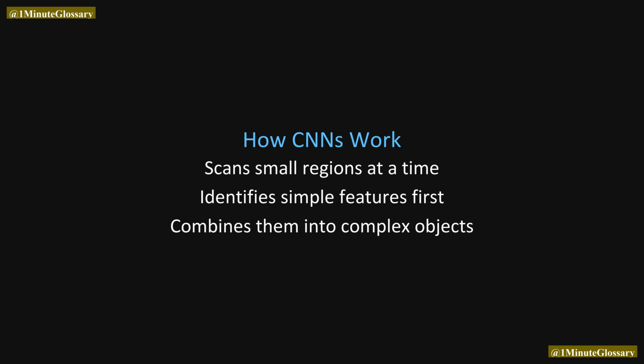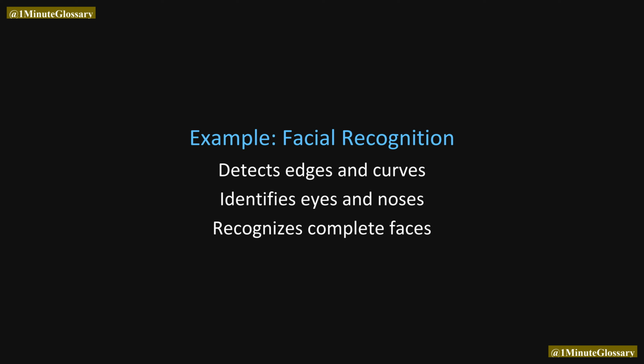Similar to how activation functions enable neural networks to learn complex patterns, CNNs use specialized layers to extract visual features progressively. In facial recognition systems, CNNs analyze photos by first detecting basic elements like edges and curves, then identifying features like eyes and noses, and finally recognizing complete faces. This same approach powers everything from unlocking your smartphone to tagging friends in social media photos.